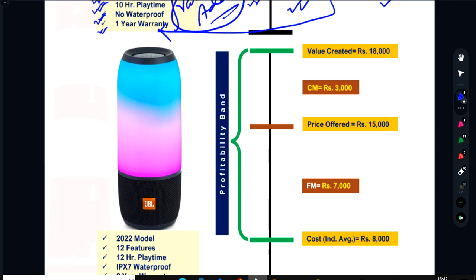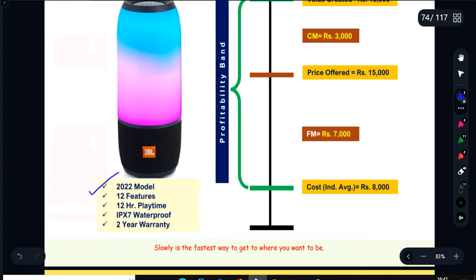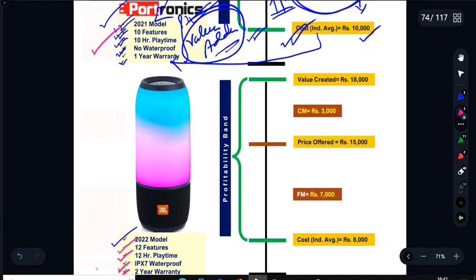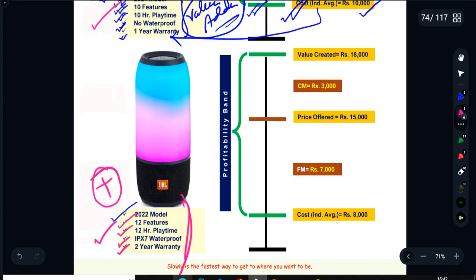So what others are doing, say JBL is there, so he is offering 22 models with 12 features, 12-hour playtime, IPX7 waterproof and a 2-year warranty. It means if you compare this value with this value, you will say JBL has an advantage over Portronics because they are offering more features over here, and at the cost of 8,000 only.